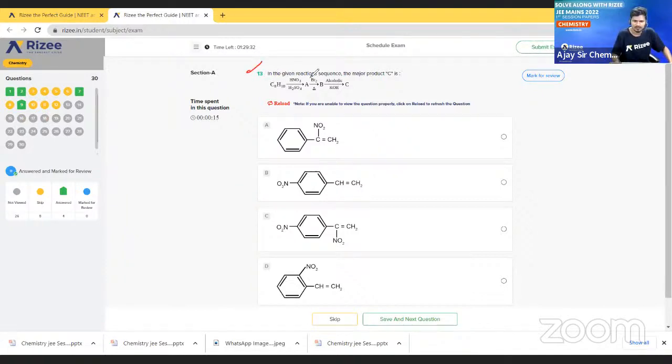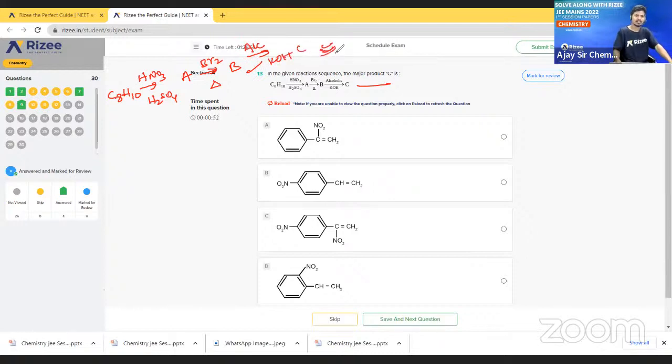In the given reaction sequence, the major product C is... if it is not visible, I will write here: C8H10 gives A in the presence of HNO3 and H2SO4, and in the presence of Br2 and heat (delta), that means it will follow a free radical reaction. So I will give a hint. Next, in the presence of alcoholic KOH, it will give C. So this is the actual reaction, and we have to find C.